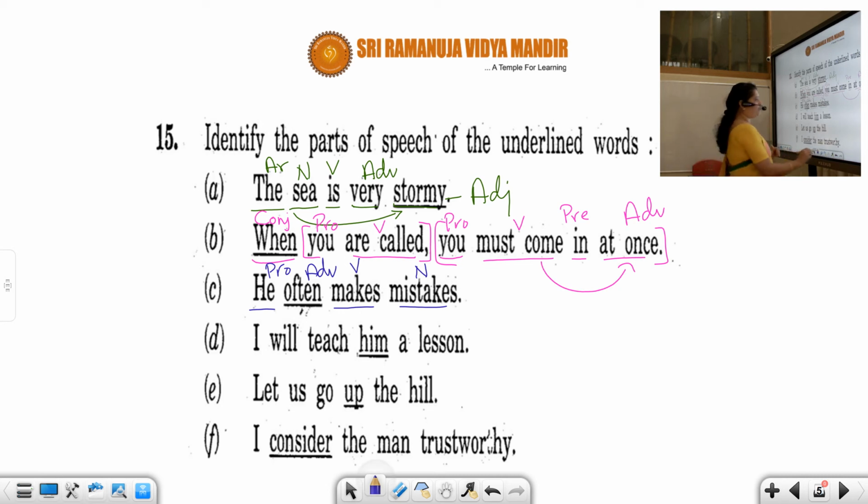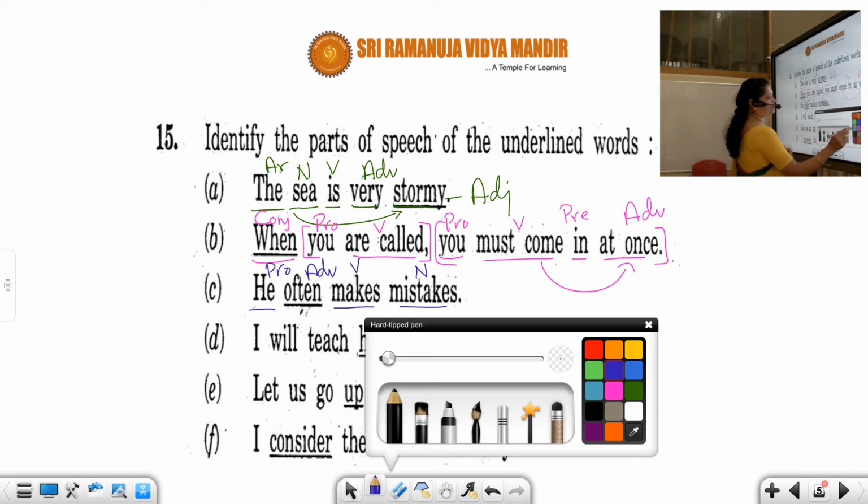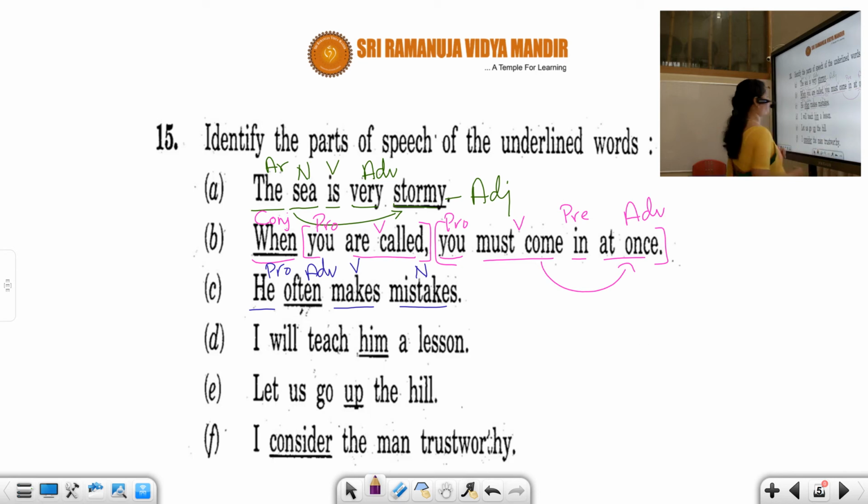Next one. I will teach him a lesson. I is pronoun. Will teach is a verb, future tense. Him, pronoun again. Subjective pronoun, objective pronoun. I will teach him. A, article. Lesson, noun. I will teach him a lesson.